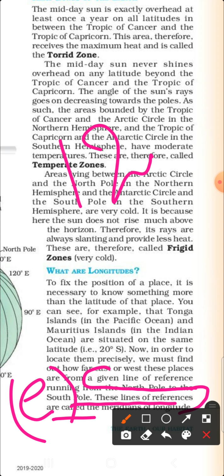Parallels of latitude we already know. What do you mean by parallels of latitude? That is given in the textbook, page number 11. All parallel circles from the equator up to the poles are called parallels of latitude. Then meridians, a given line of reference running from North Pole to South Pole. These lines of reference are called meridians of longitude.